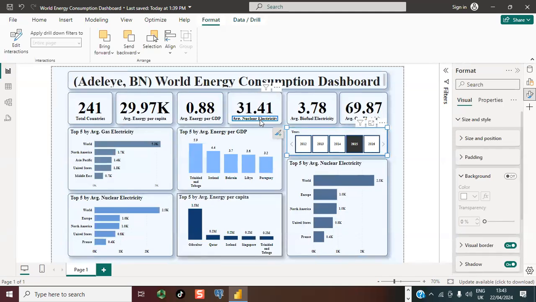Average nuclear electricity changed. You can see now that average biofuel electricity has some figures instead of the 0.00 that we saw from the global data set. Using the 2015 slicer, we can now see that average biofuel electricity has a record of 3.78. So this is one of the advantages of using slicers in Power BI. This will give you more insights into your data set.